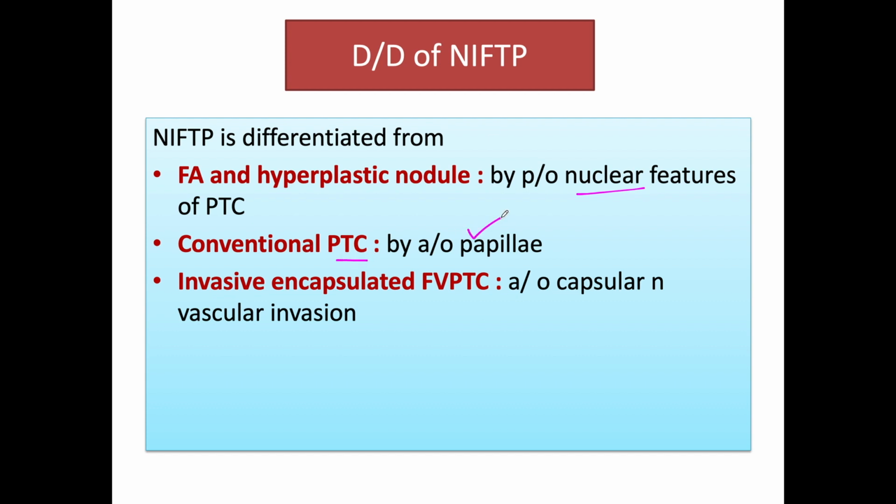As I just mentioned, the NIFTP either contains no papillae or papillae less than 1%. And third, it is differentiated from invasive encapsulated follicular variant of PTC by the absence of capsular and vascular invasion.